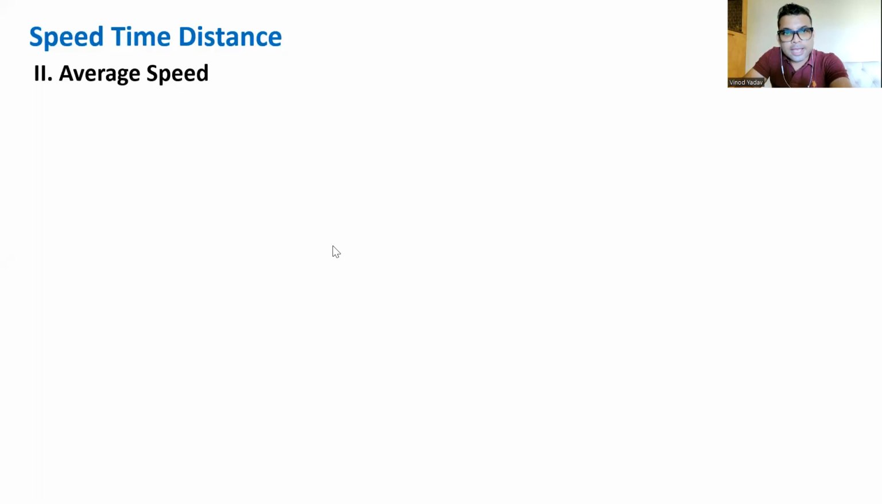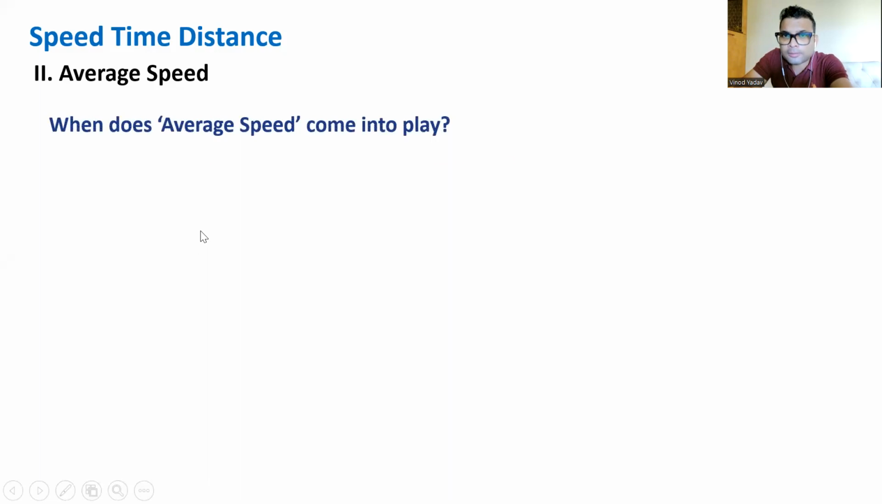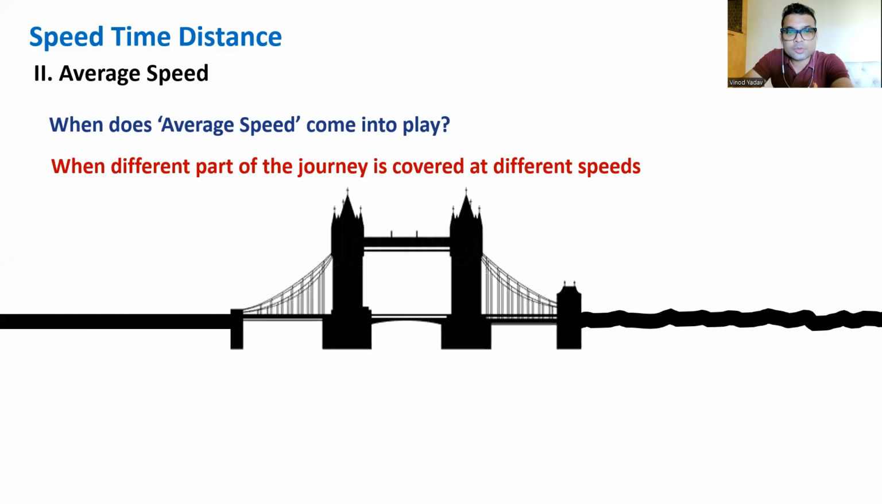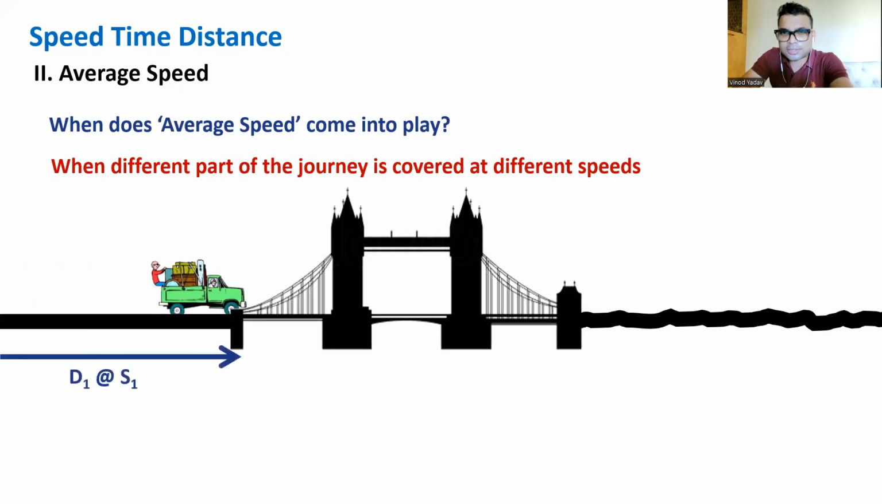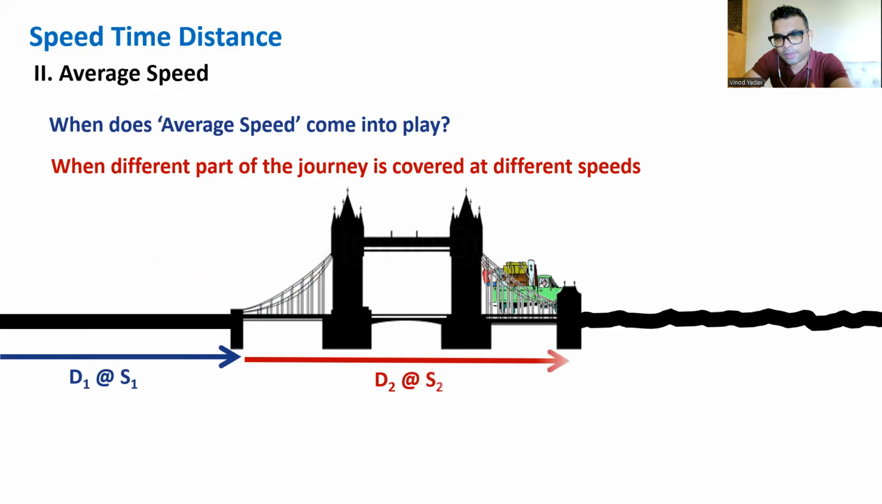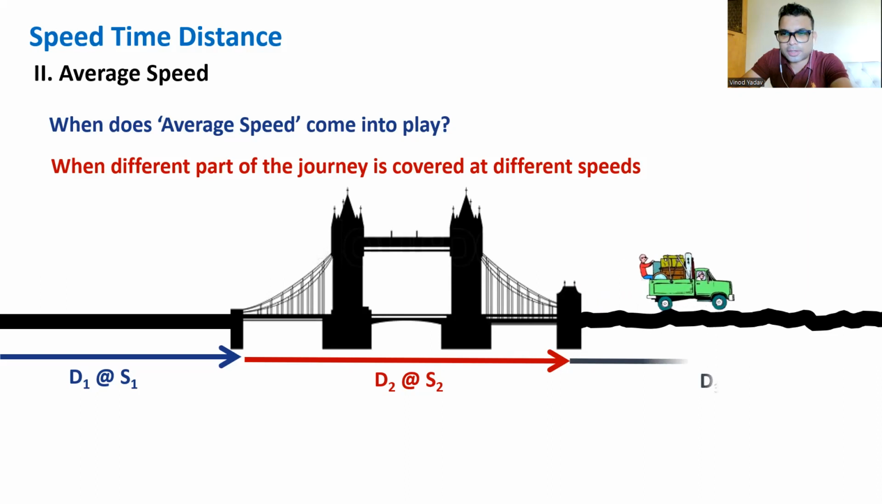And so next pillar is average speed. Don't just get carried away by the word average. When does average speed come into play? Yes, when different parts of journey are covered at different speeds. And if you remember the reason behind finding the average, I want to replace all the different speeds by the same speed. So check this. The first distance, that is d1, is covered at s1, d2 is covered at some other speed s2. Finally, the last part here, d3 is covered at some different speed, that is s3.